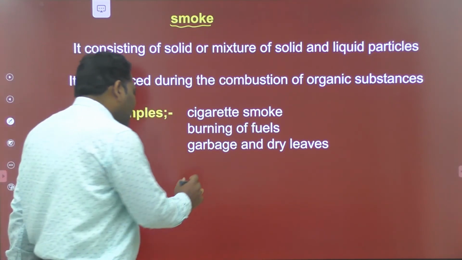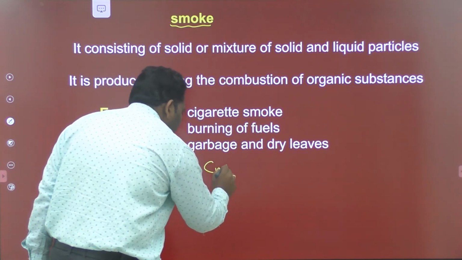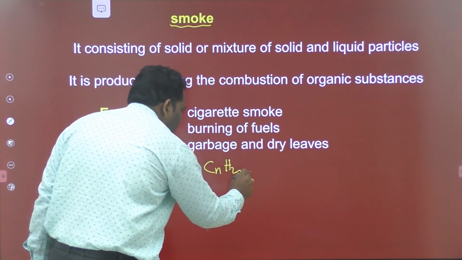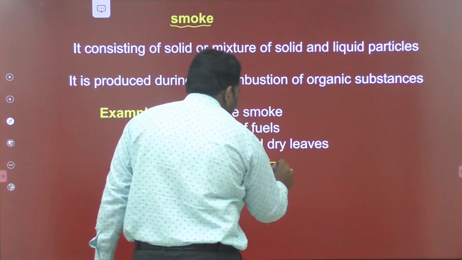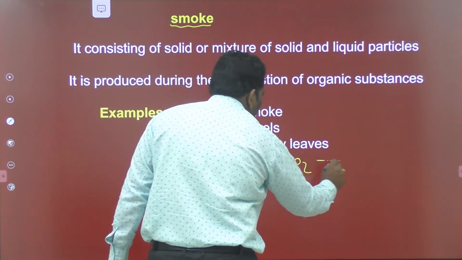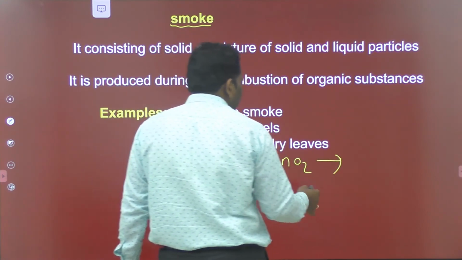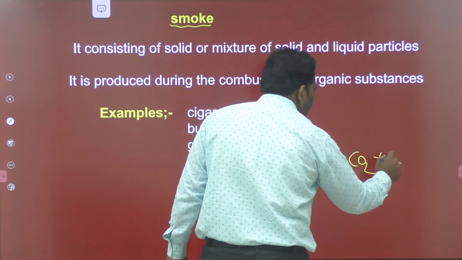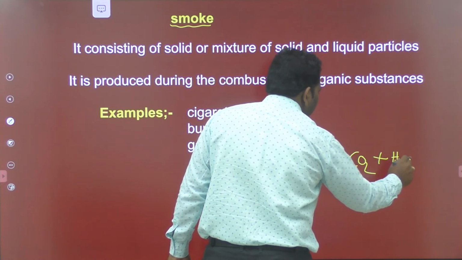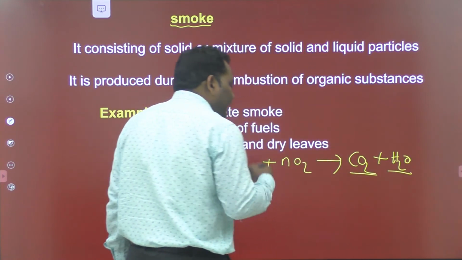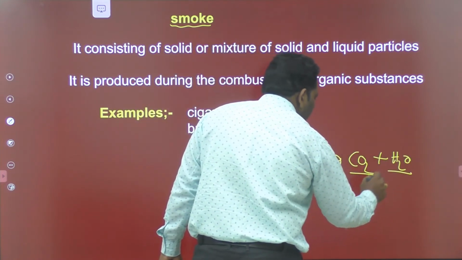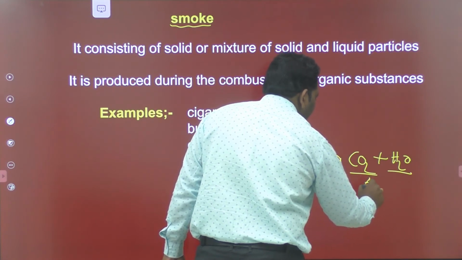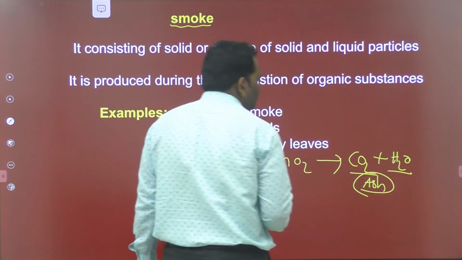Okay, when burning, the general formula of hydrocarbons is CnH2n+2. It combines with O2 molecules. All carbon atoms are converted to CO2 molecules and all hydrogen atoms are converted to H2O molecules, like this. Along with these two, CO2 and H2O, some ash particles are also mixed.